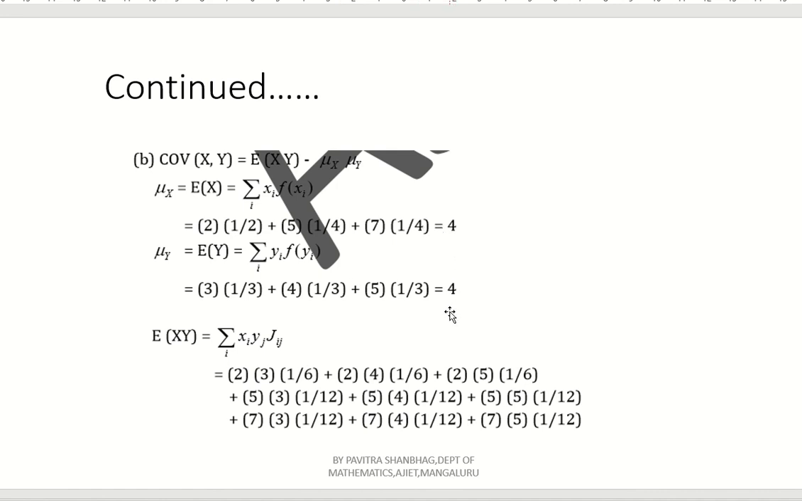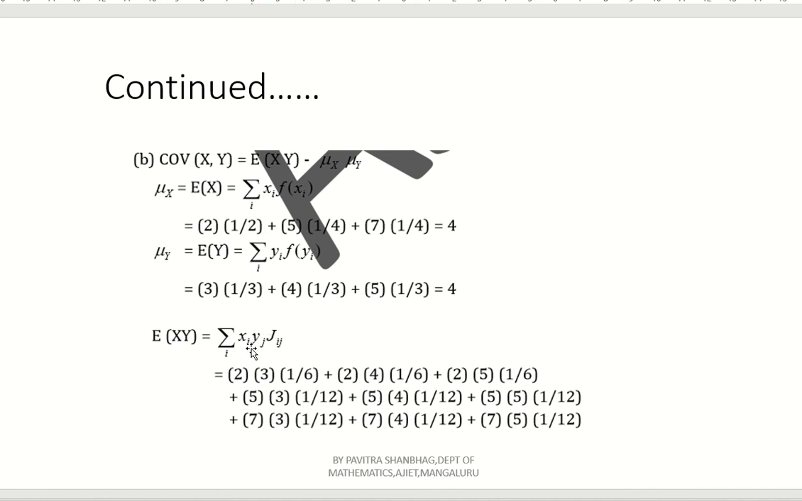Now we need to find E of xy because covariance of xy is nothing but E of xy minus Ex into Ey, or mu x into mu y. Now these two parts we have already obtained. Now E of xy. How to find E of xy? Already we have given in the formula list. Expectation of product is nothing but xi into yj into f of xi yj, or jij. f of xi yj is nothing but jij.